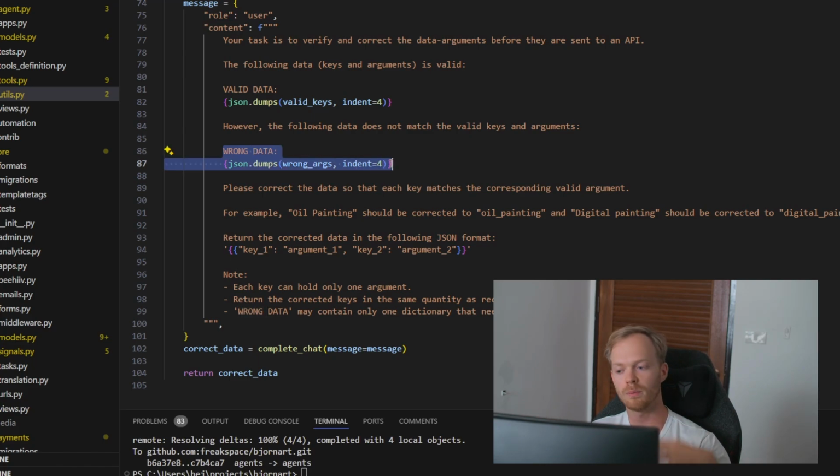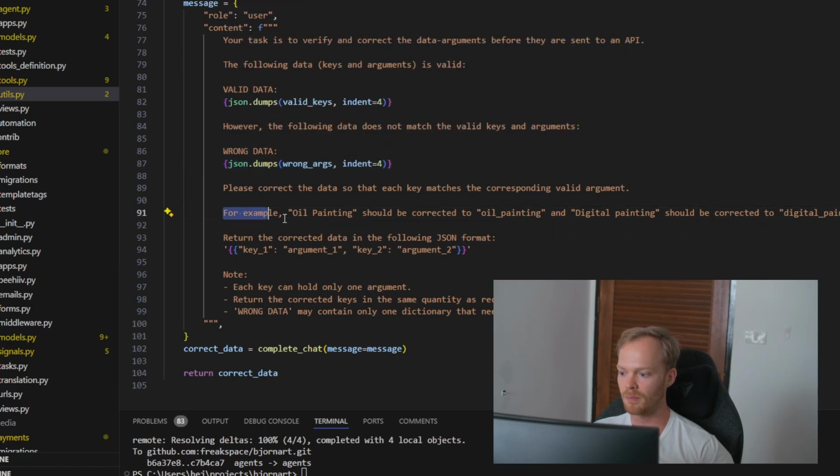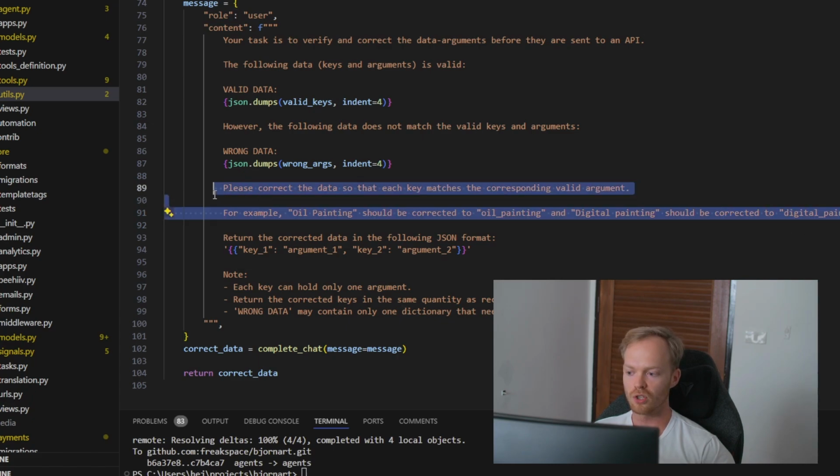The wrong ones will be passed to this, and then it's going to reason about which one is correct. And by doing that, I give it some examples. So for example, Oil Painting should be corrected to oil_painting, with lowercase and snake case, and Digital Painting should be corrected to digital_painting. Some of this you would be able to solve simply programmatically, but sometimes you can't, and this works very well.